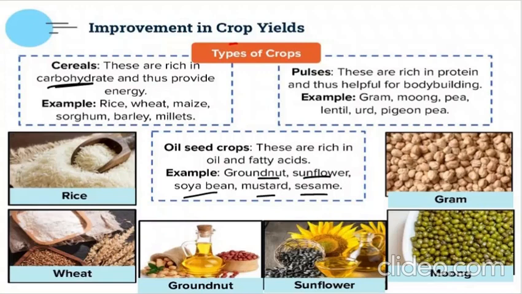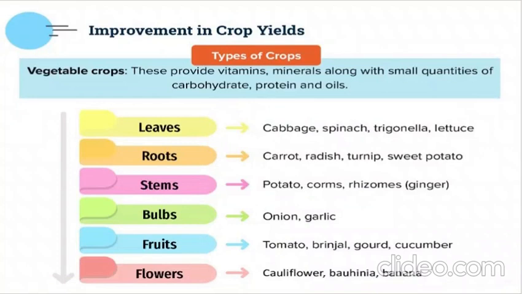Pulses, proteins, and cereals, carbohydrates. Okay, are these the only types of crops? No, there are more types of crops also, like vegetable crops. Vegetable crops means the crops which we eat every day, but from a plant there are different parts, like leaves, roots, stems, bulbs, fruits, flowers, right? So vegetable crops provide vitamins and minerals and a little bit of carbohydrate, protein, and oils also. Carbohydrate, protein, and oils we get from cereals, pulses and so on, but we also need vitamins and minerals, which we get from vegetable crops.